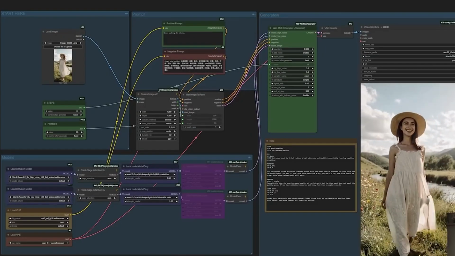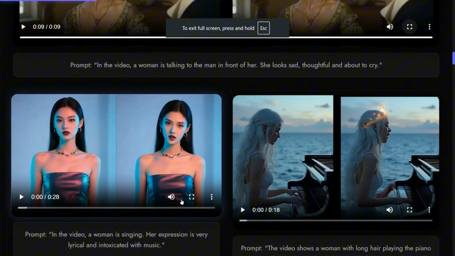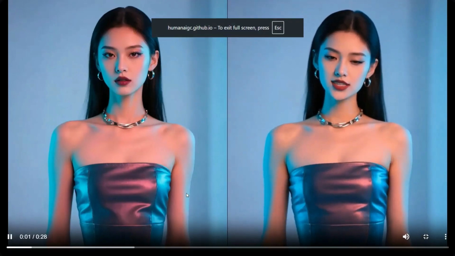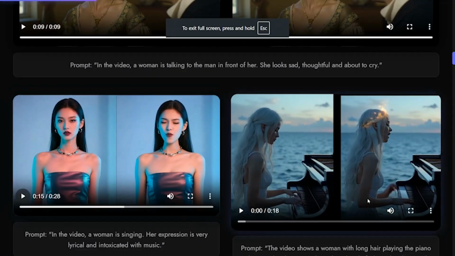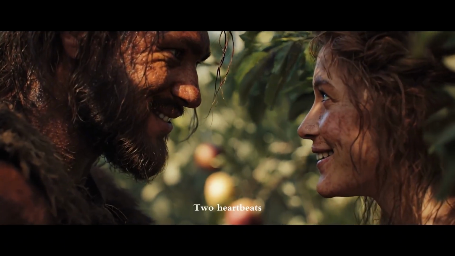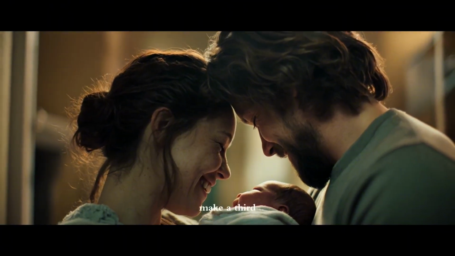Now scale it. Keep the same avatar and swap only the audio to localize across languages. With careful translation and native quality voices, you release in multiple markets on the same day while preserving one visual identity. For product teams, that means synchronized feature updates everywhere. For education, it means lessons that reach more learners without fragmenting the brand.